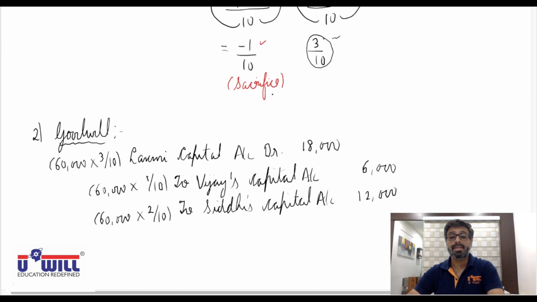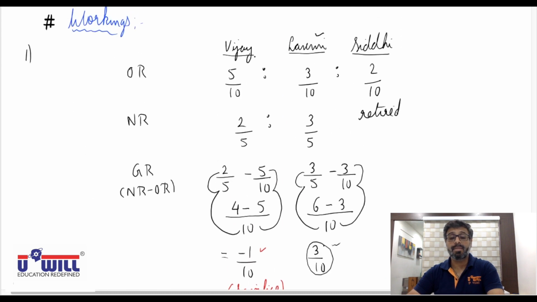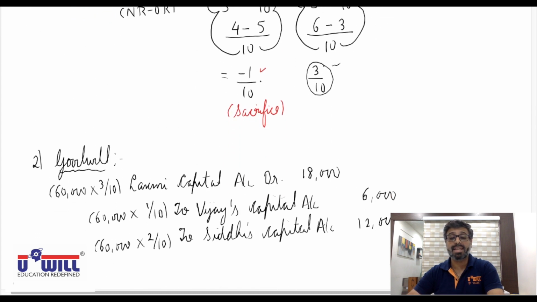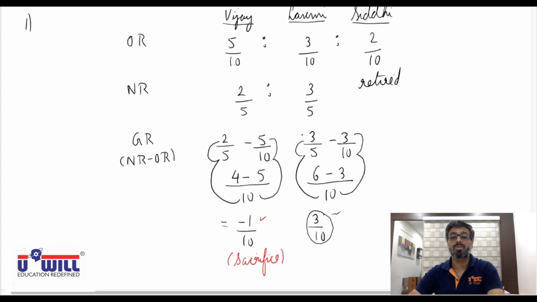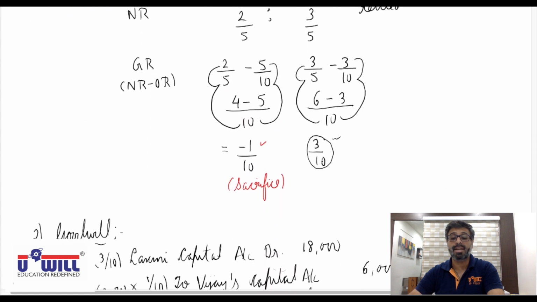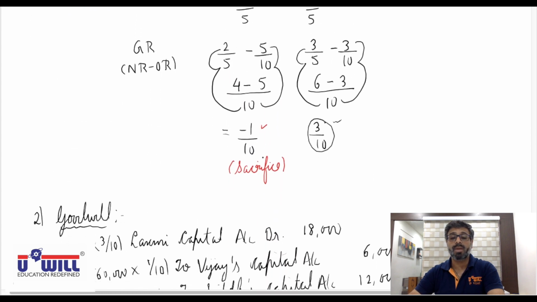The important point here is, since Vijay, a remaining partner, instead of gaining is sacrificing, normally we debit remaining partners in gain ratio, but since Vijay is sacrificing, Vijay will also get credited along with Siddhi. The amounts: 60,000 goodwill into Lakshmi's share 3 by 10 gain, Vijay's share 1 by 10, and Siddhi's share 2 by 10.